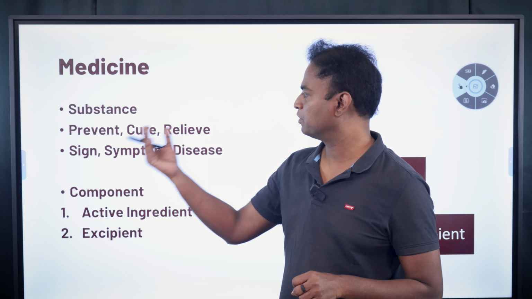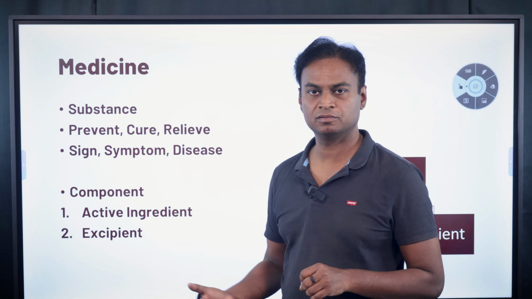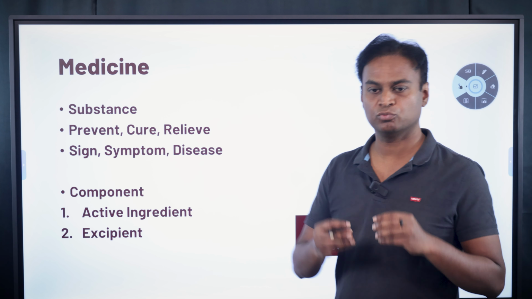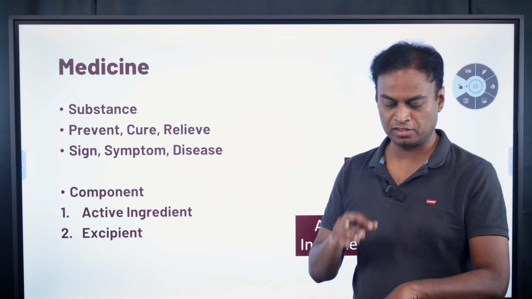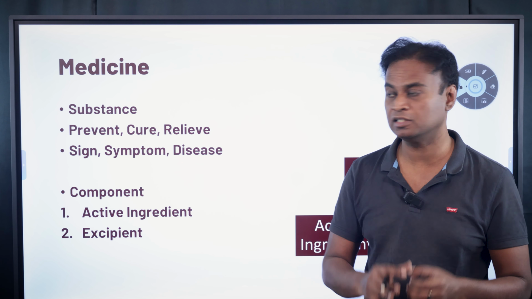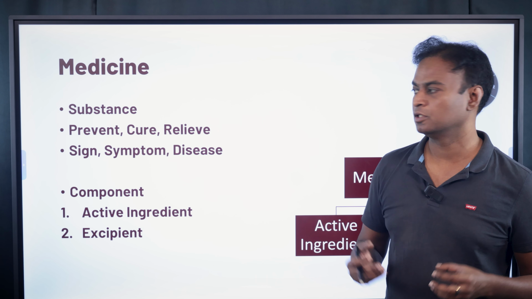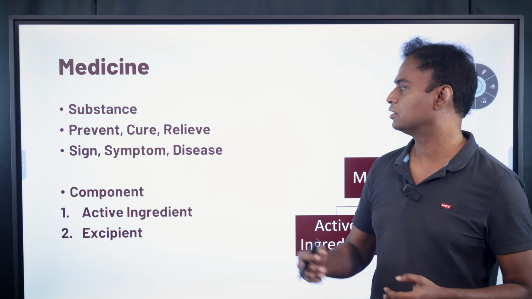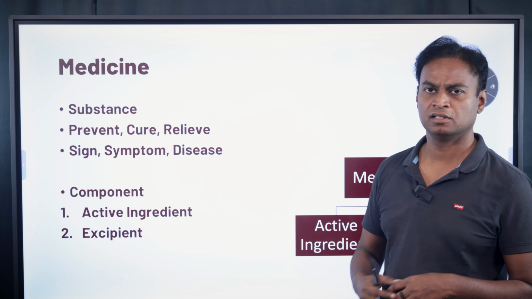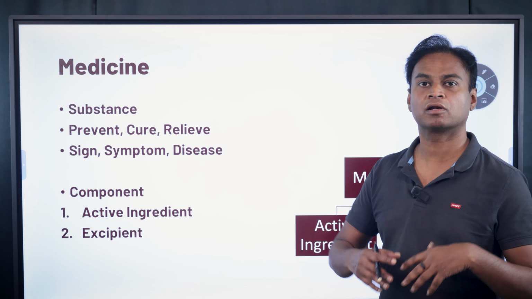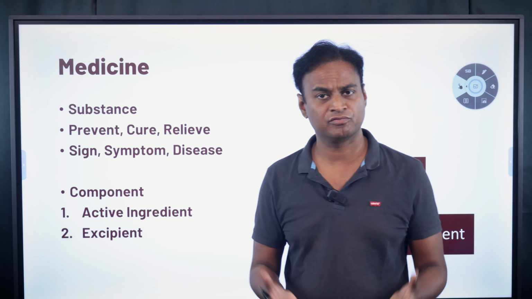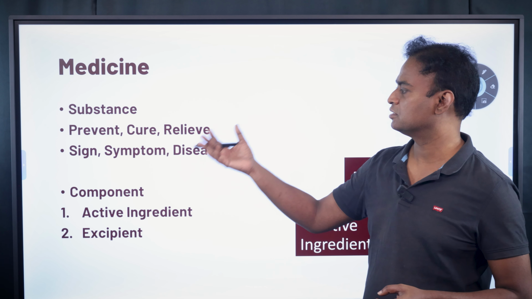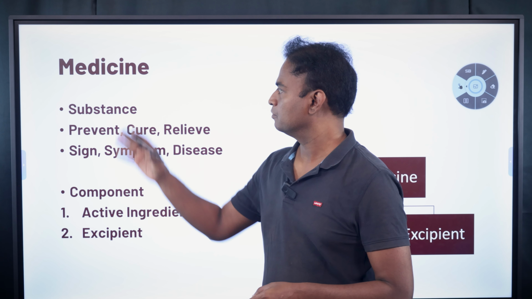What should it prevent, cure, or relieve? It can prevent the sign of a disease, symptom of a disease, or entire disease itself. What is a sign? Sign means what you observe in a patient. For example, the patient has come, there is an injury on the patient, you can see it, that is known as sign. What is symptom? Symptom is subjective experience. Patient says, I have headache, you cannot see the headache, right? That is a symptom. And disease, as per DSM-5 or ICD-11, there are some diseases. If you can cure the disease, prevent the disease, or relieve the disease, that is known as medicine.